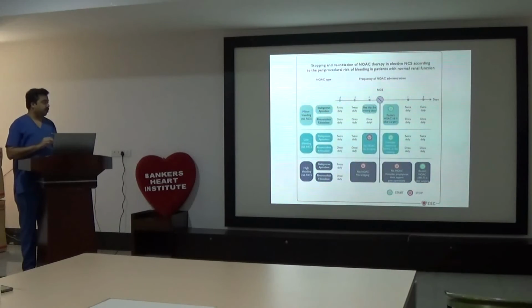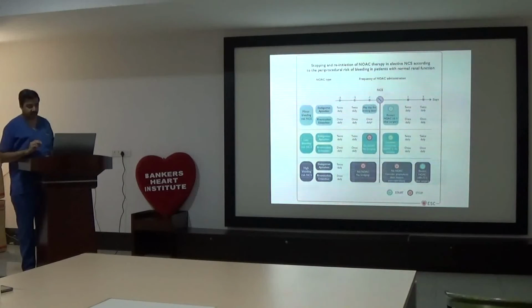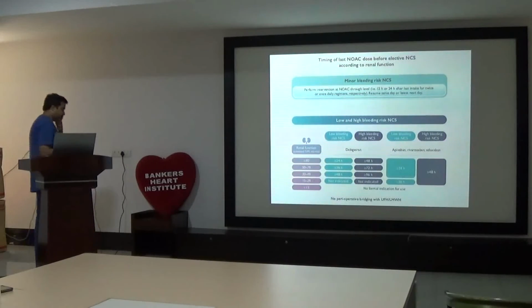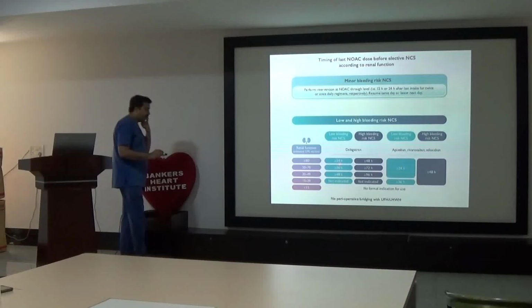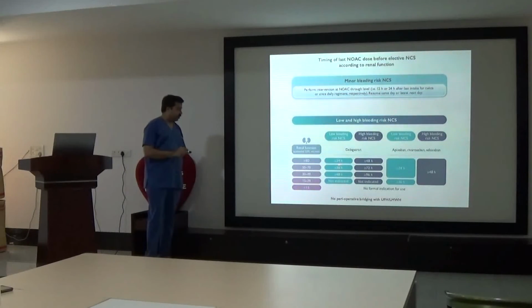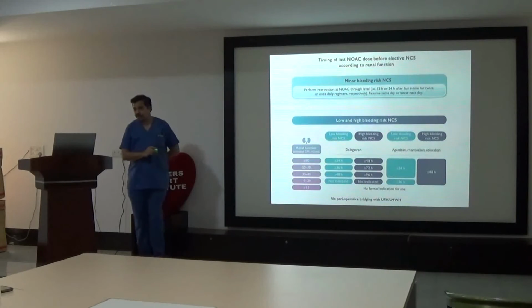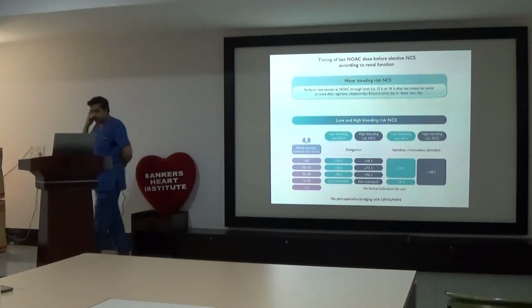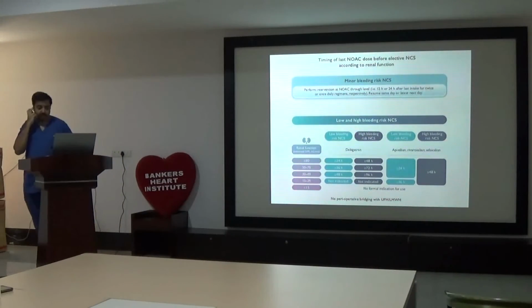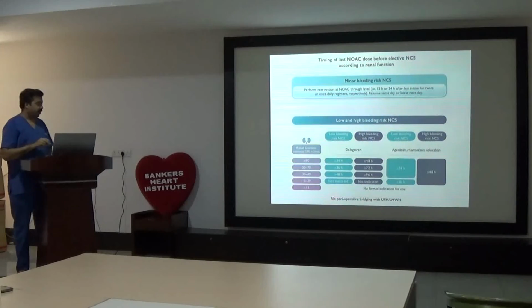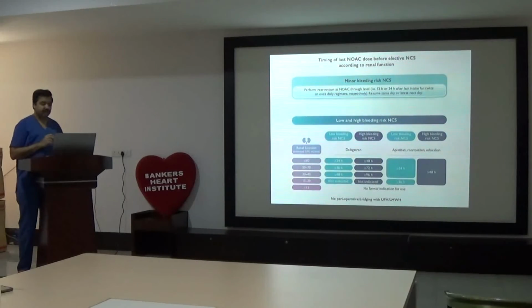This is for low and minor bleeding risk. For high bleeding risk, it should be stopped 2-3 days in advance. For renal dysfunction with dabigatran: for normal renal function, at least a day prior. For mild impairment, that is GFR between 50 to 80, 1.5 days prior. For moderate dysfunction, 2 days prior. In severe renal dysfunction, anyway, not indicated.